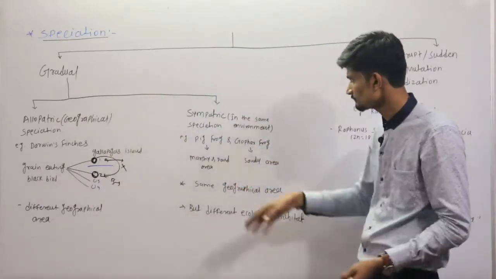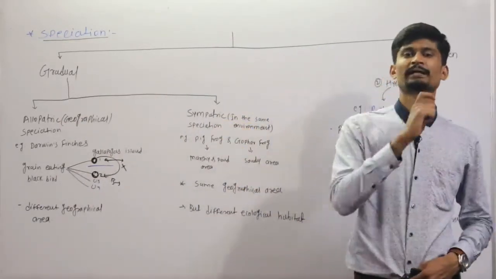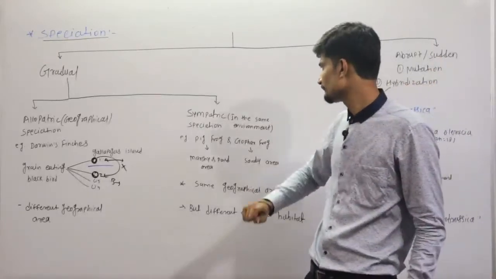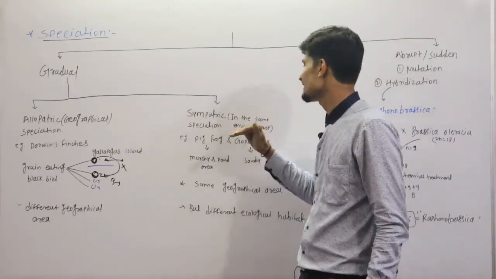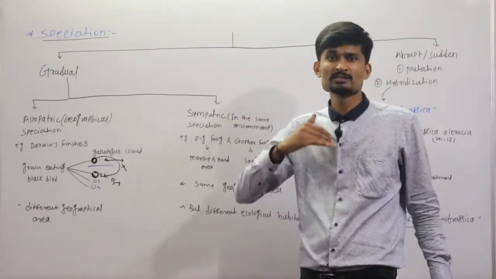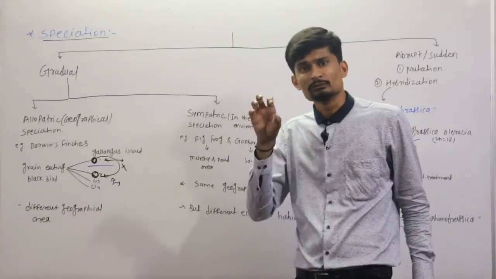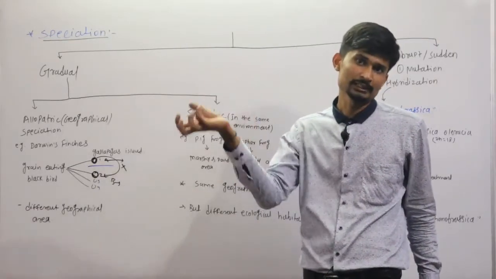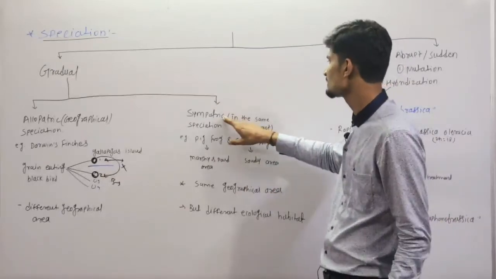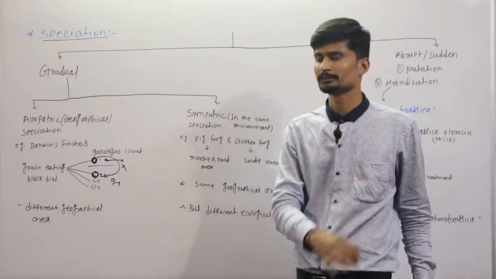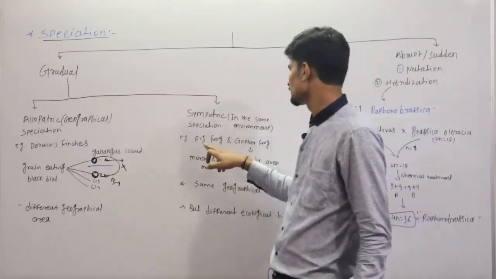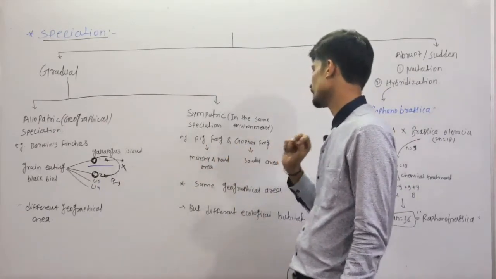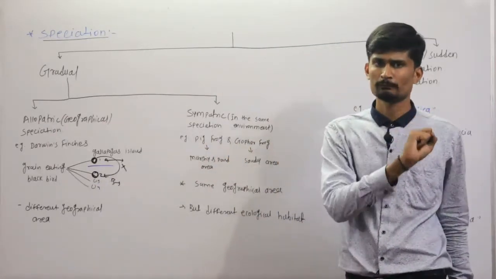Next one is sympatric speciation. Sympatric means in the same environment, the two species which are developed are present in the same environment, that is sympatric speciation. So for example, the pig frog and gopher frog, these are the two varieties of frog.